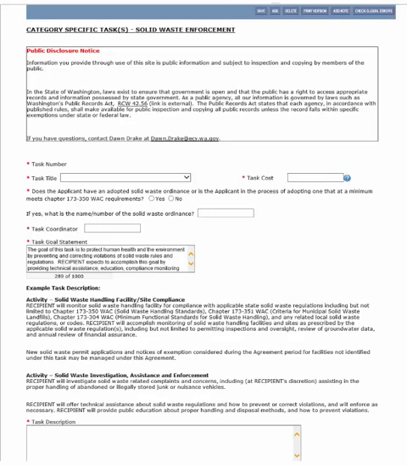Hello LSWFA partners. This tutorial is a review of the Category-Specific Tasks Solid Waste Enforcement Form in EAGLE. Complete this form if you are applying for solid waste enforcement funds. If you are applying for planning and implementation funds, end this tutorial now and find the tutorial for Category-Specific Tasks Implementation. Let's begin. Category-Specific Tasks Solid Waste Enforcement.